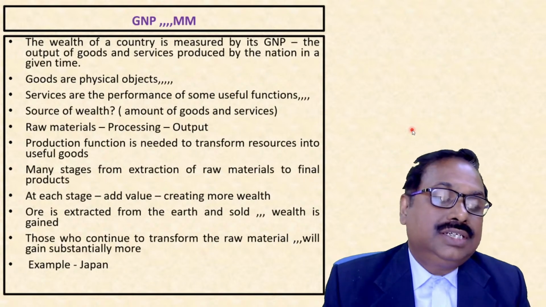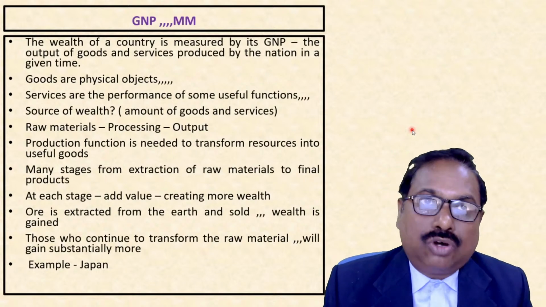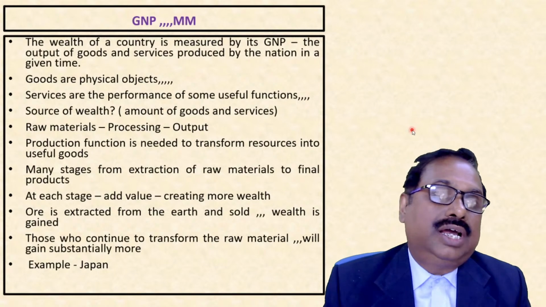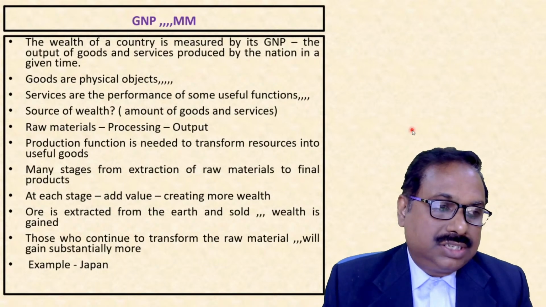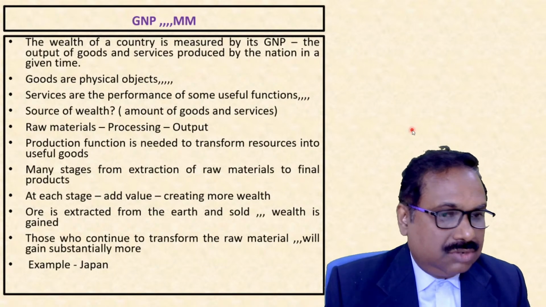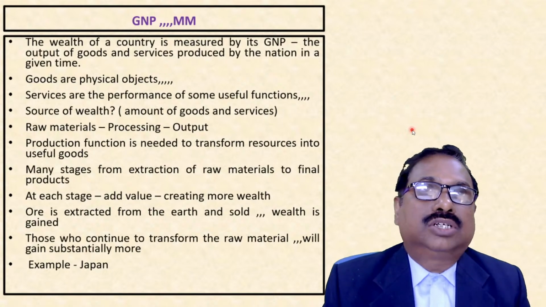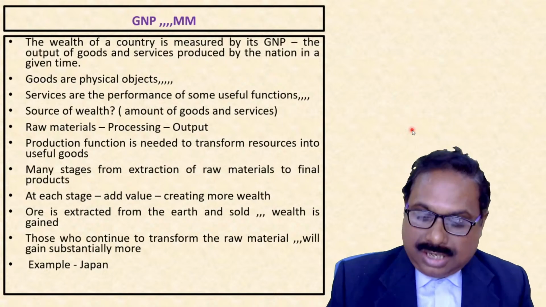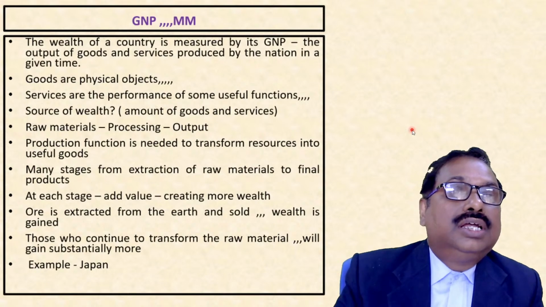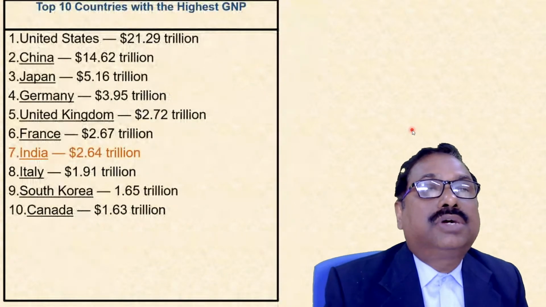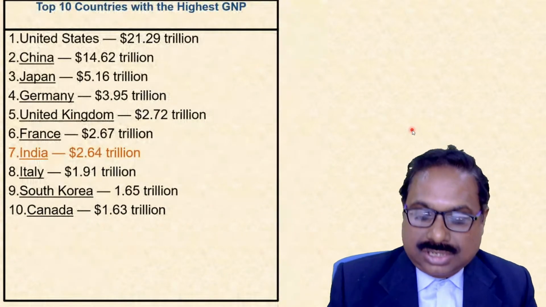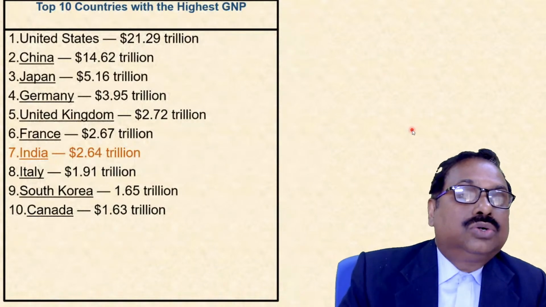But see, Japan is a very small country compared to India. If you see area-wise, it is less than 1/10 of India, and population is also 1/10. But if you see, Japan is number 3, India is number 7. So